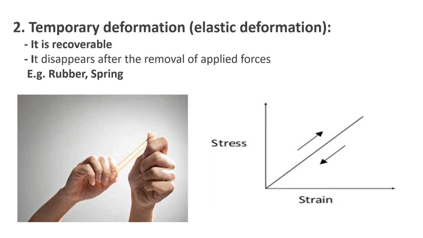And as we remove the stress, it again reaches its original position, meaning no permanent deformation occurs. Examples of materials which undergo elastic deformations are rubber, spring, etc.